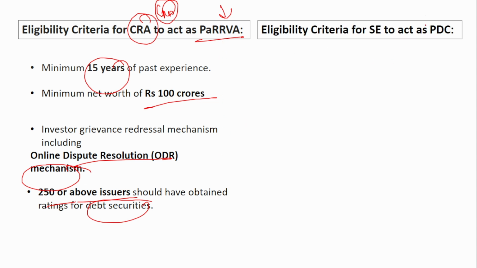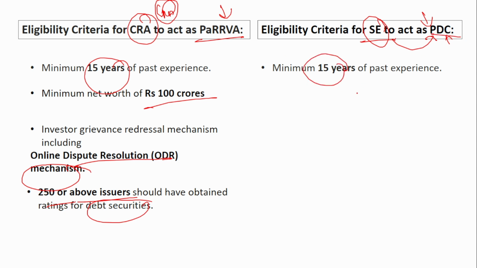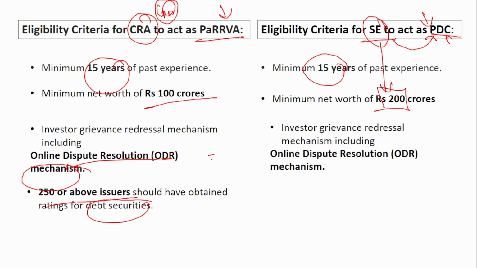Similarly, the PaRVA data center. Stock exchanges can act as PaRVA data centers. We will see what the PaRVA data center does in the next slide. For now, you have to know the eligibility criteria for a stock exchange to act as a PaRVA data center. Same 15 years of experience, but the net worth is double. The stock exchange should have a minimum net worth of 200 crores, and they should also have an online dispute resolution system. This is very important. Remember the years of experience, remember the net worth. It is very, very important. You can even have objective type questions from this news.